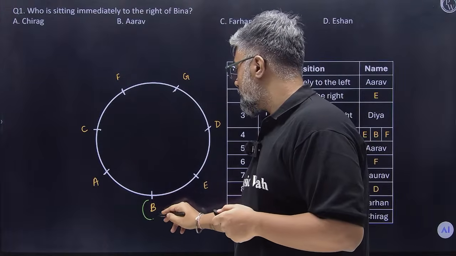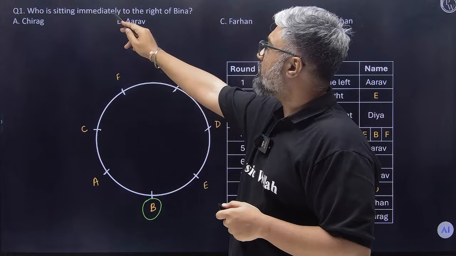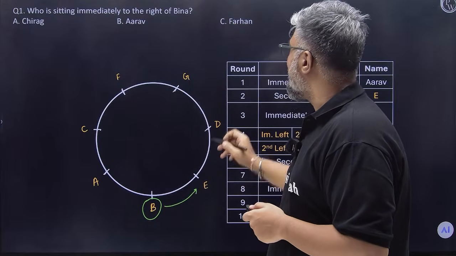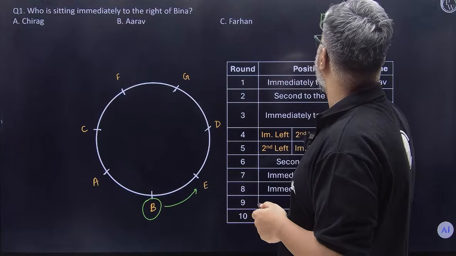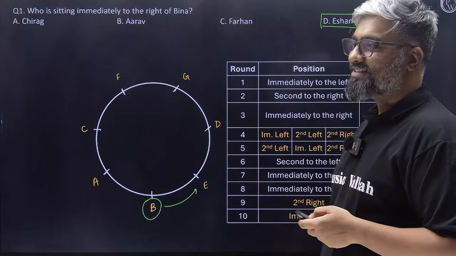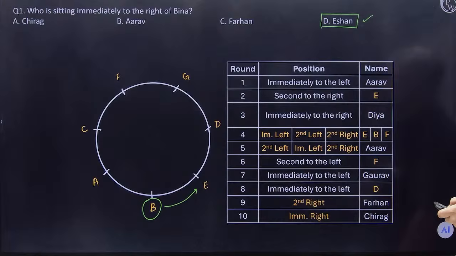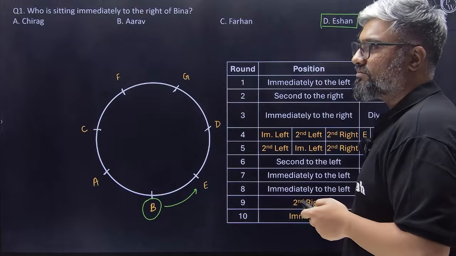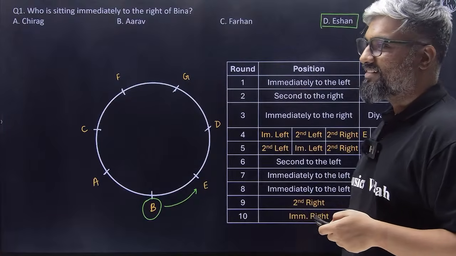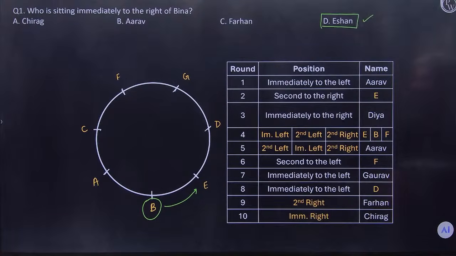Bina is here. Who's sitting immediate right of Bina? Immediate right would be anti-clockwise, which is E, and E is option D, Ishan. Done. Easy 3 marks. All right. Let's go. Next.